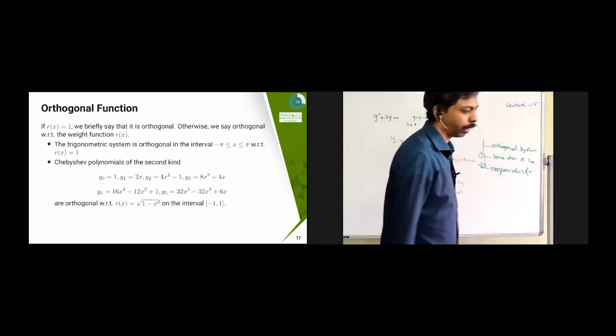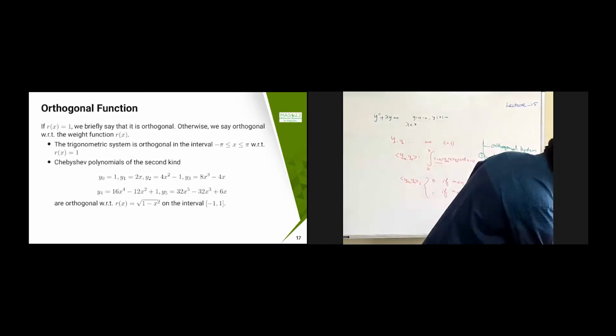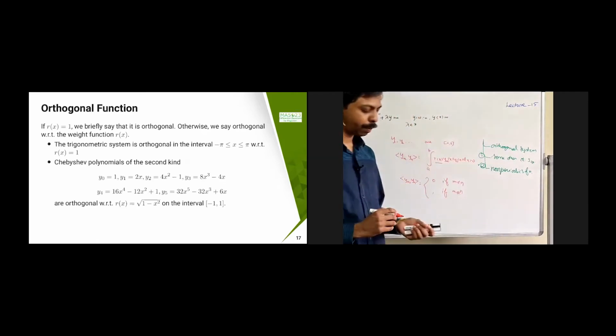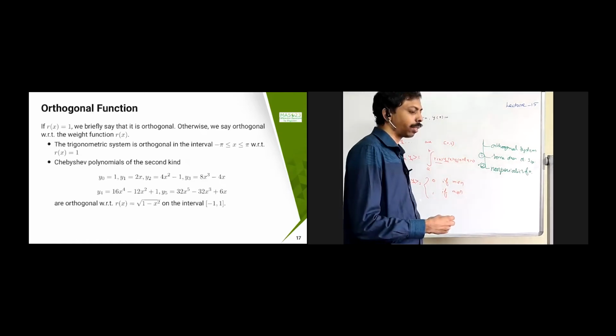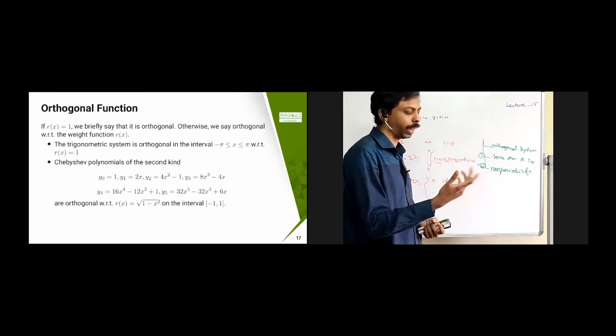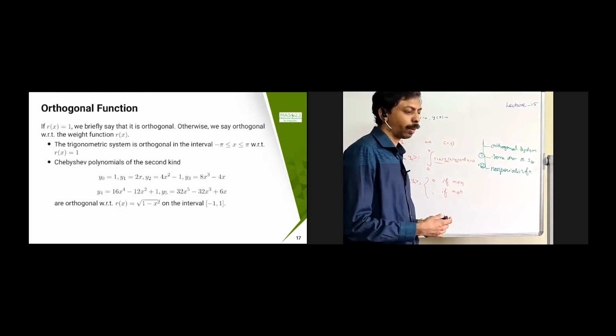So that we have seen already. If r of x equal to 1, we simply say it is orthogonal; we don't say it is orthogonal with respect to the function. Already we have seen some examples, like the trigonometric system is orthogonal in the interval, which we have seen with respect to the function r of x equal to 1.